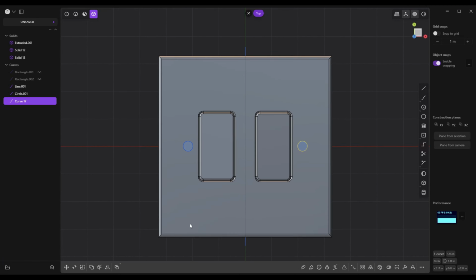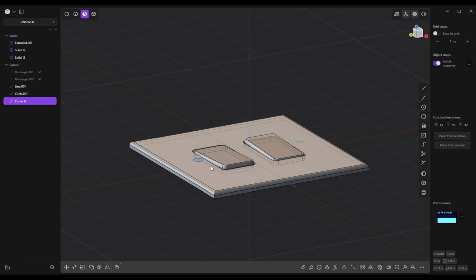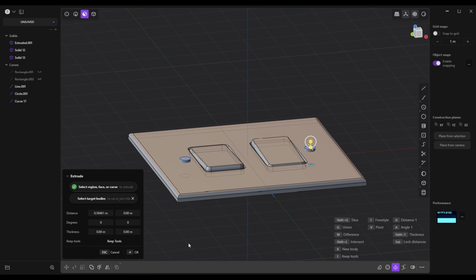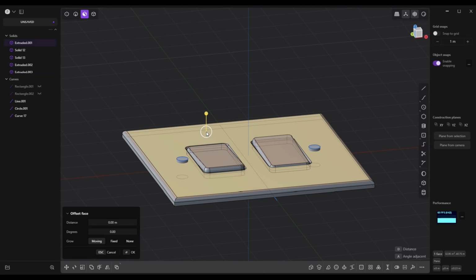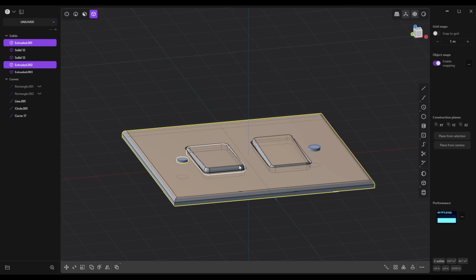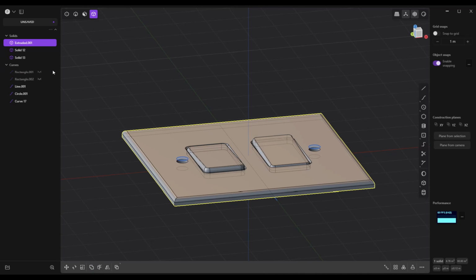Click on OK. And now that we have these two holes, we're going to go to face mode, and we're going to select 1 and 2, and we're going to push them through. All right. Click on OK. Select this guy in object mode. Object, select, hit Q and difference, and we're going to click on OK. Then we're going to go and hide the line, hide the circle, hide the curve.